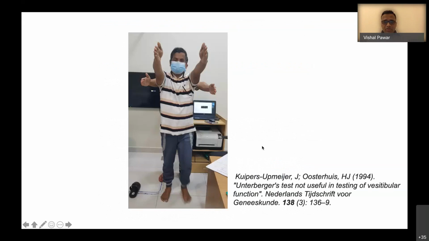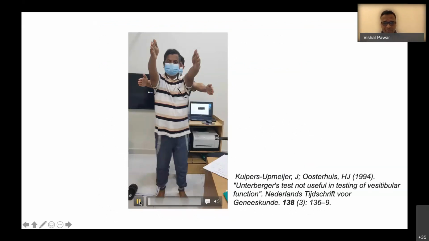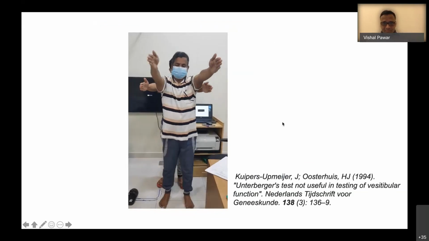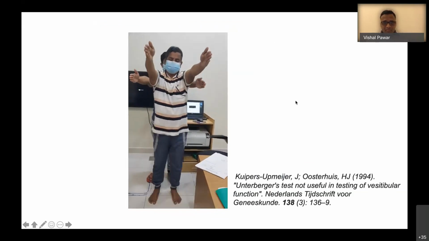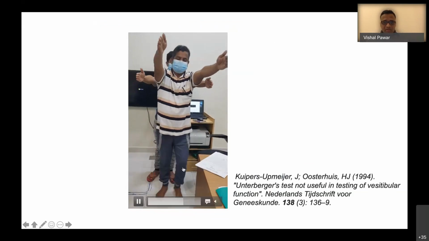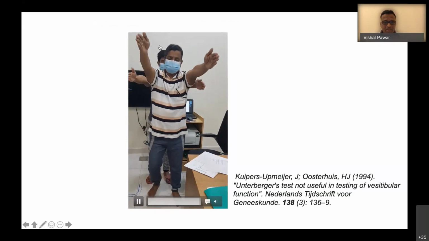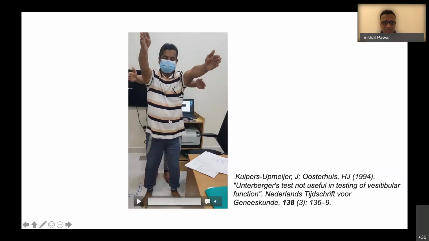So now coming to the Unterberger's test in this particular patient. Usually in acute peripheral vestibulopathy, you will see pivoting towards one side, but can you see that this particular patient was not pivoting to one side. It was atypical, and you can see the wide base stance of the patient. He was not pivoting to one particular side.